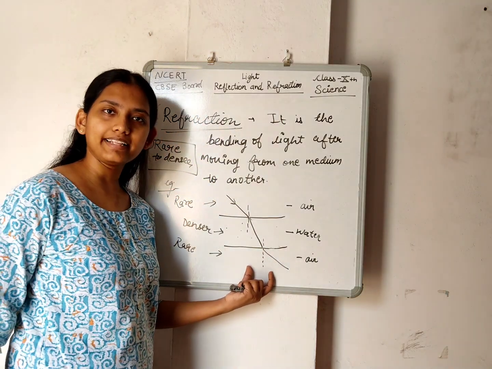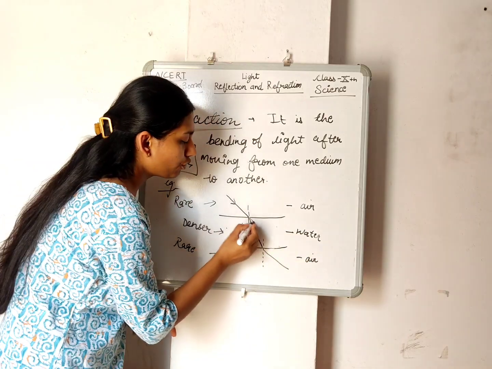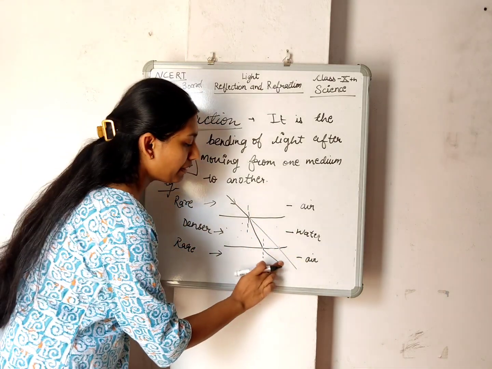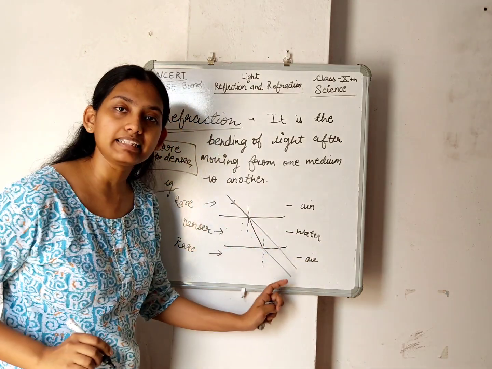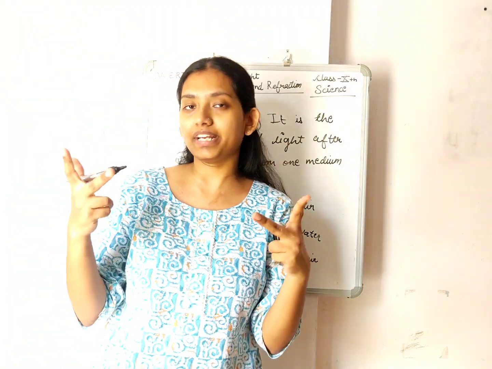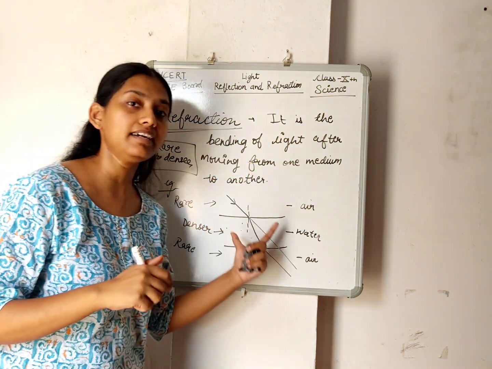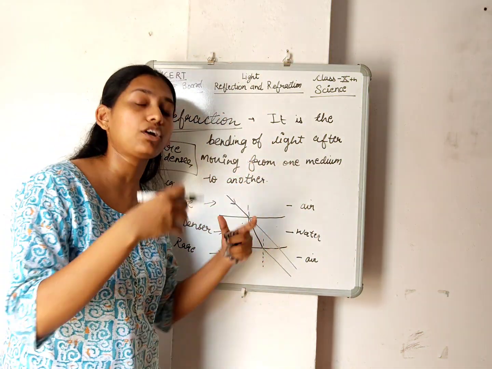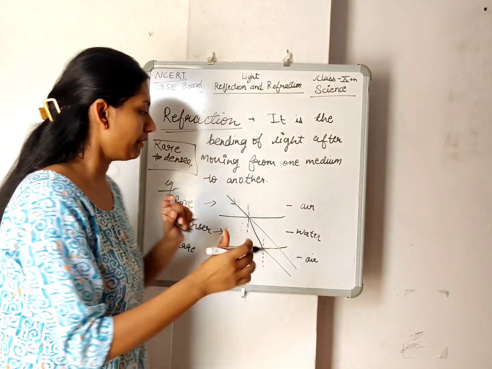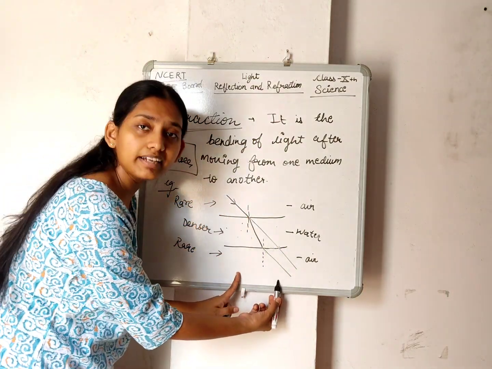Are you understanding this part? The light should go simply like this, but it does not, because refraction happens when there are two different mediums, rare and denser. This is the rare medium, this is the denser medium, and again this is the rare medium.